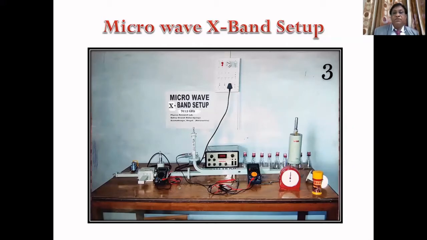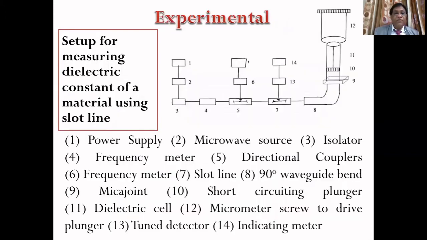Here is the actual laboratory setup of the microwave X-band, where the frequency varies between 7 and 11.2 gigahertz. Here we have used the 9.85 gigahertz microwave frequency.